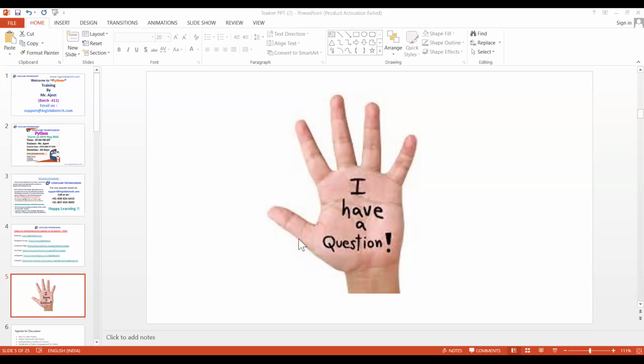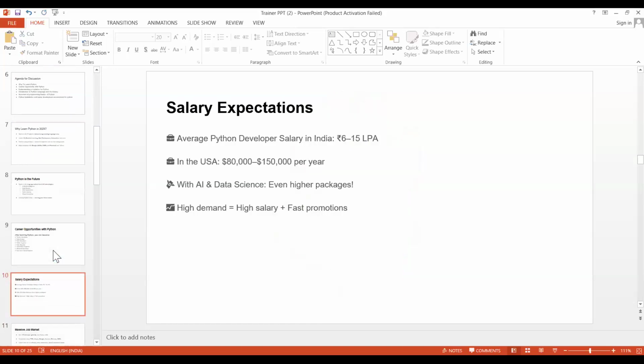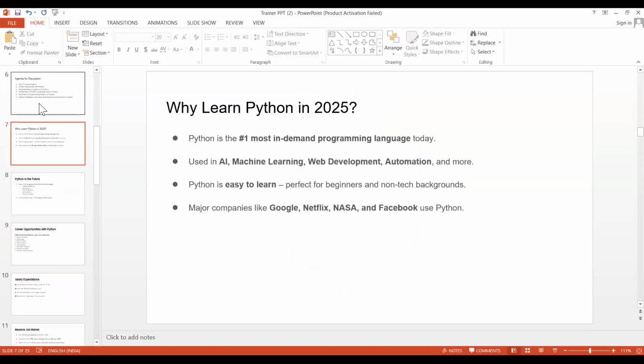Any jobs in the US first? Yes, guys, I will be giving some base on what the jobs are and how many jobs there are in the USA, and not only the USA, all over the world. Python is the most in-demand language as of now, because everyone is learning Python. So there are plenty of upcoming jobs in data science and AI, and in other fields also. I will be discussing that.